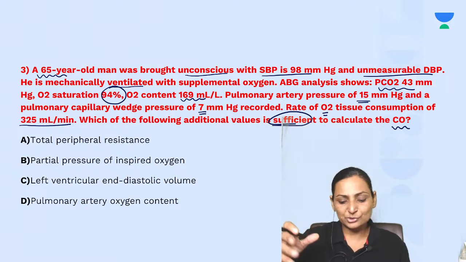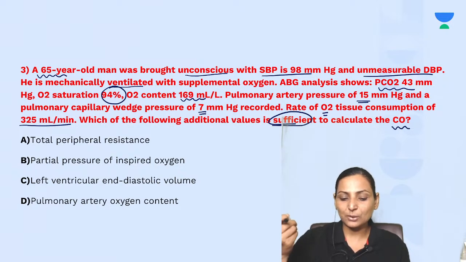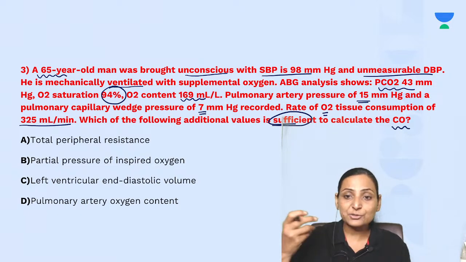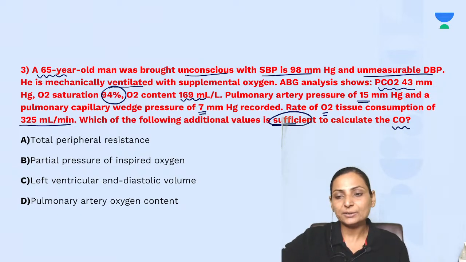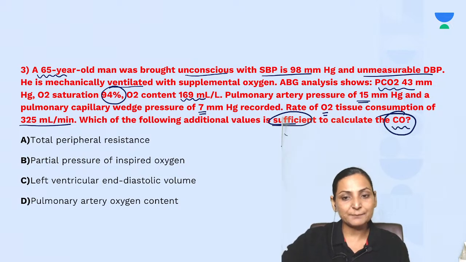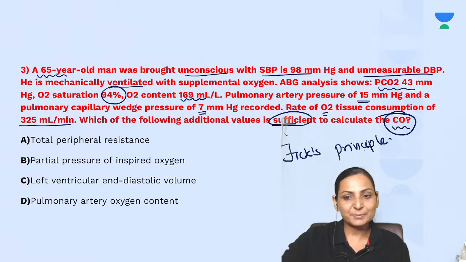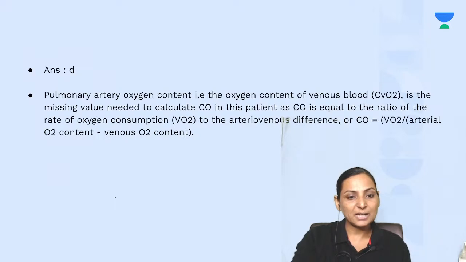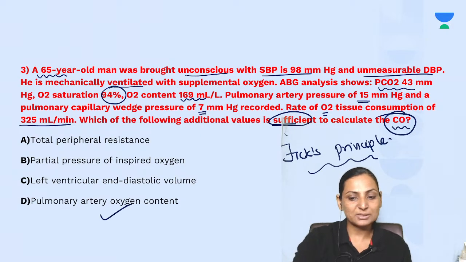Now you can see that in this question, lots of values are given, right? These are simply confounding factors which are going to just complicate and confuse you. Actually, what you need is what data is needed to calculate cardiac output, and you can see that this is something which is related to your Fick's principle, right? So if you know the Fick's principle, definitely you can find out the cardiac output. So the options are total peripheral resistance, partial pressure of inspired oxygen, left ventricular end diastolic volume, or the pulmonary artery oxygen content. Boys and girls, the answer is very simple. The pulmonary artery oxygen content.